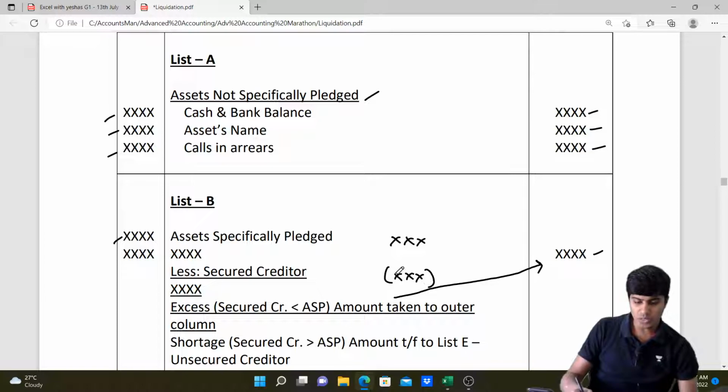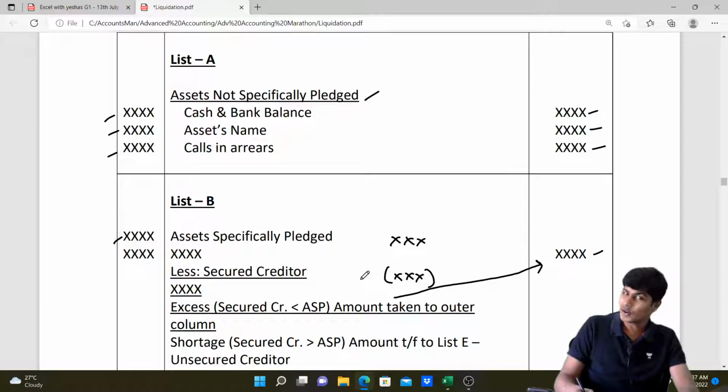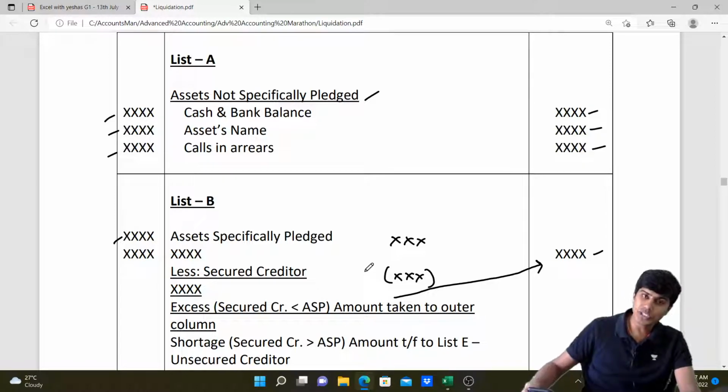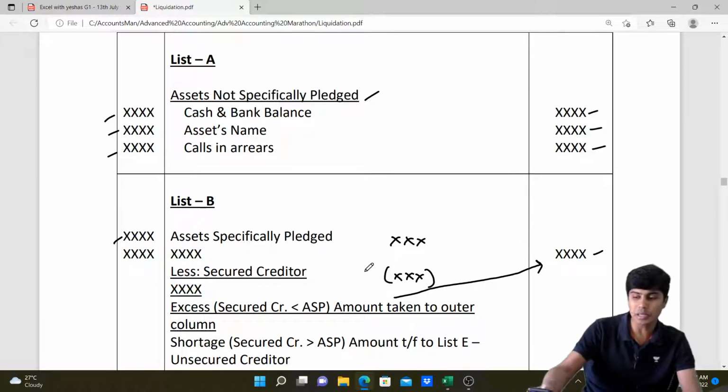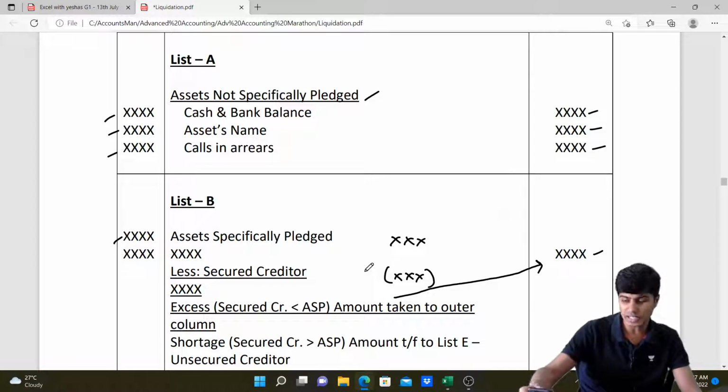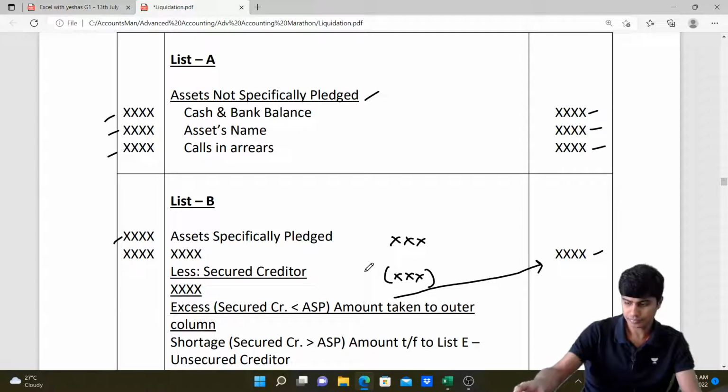If in case the secured creditors exceed the asset specifically pledged, then the part of secured creditors which cannot be repaid by way of this will not be used for that; it will be repaid along with our other unsecured creditors. I hope you guys got this point. Did that make sense, guys? I hope it did. Chalo, let's go to the next part.